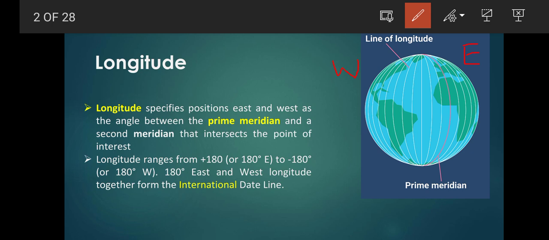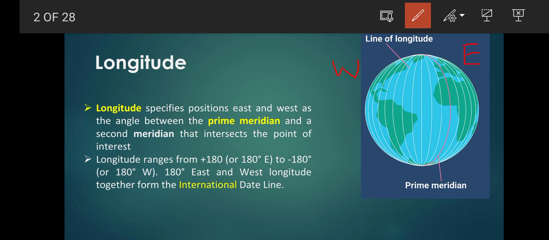The second meridian here is called the international dateline, which is on the opposite side of this globe. So what is the prime meridian? The prime meridian is the line which dissects the earth into two equal parts, east and west. Here, as you can see, it is written east and there it is written west. These are the two parts which are dissected by the prime meridian line.